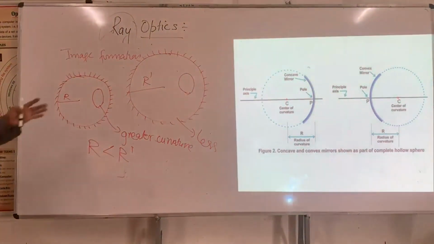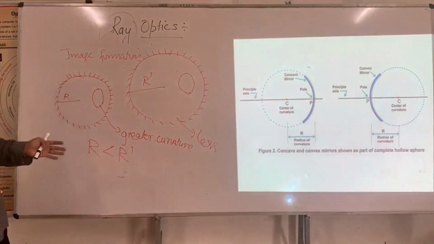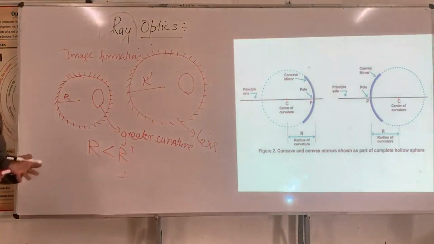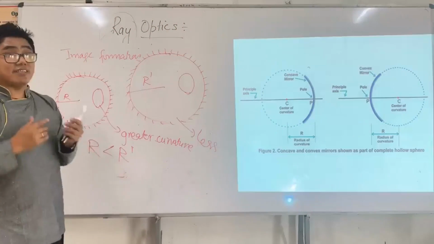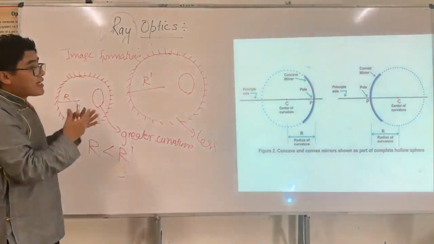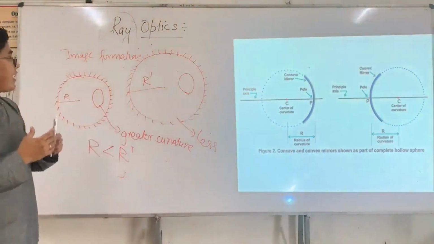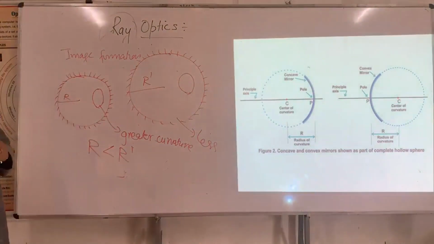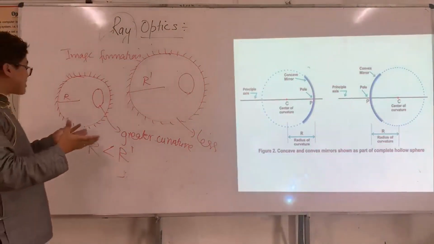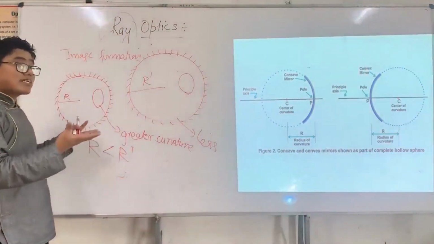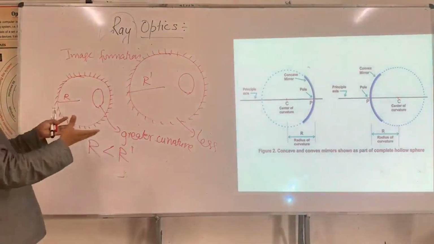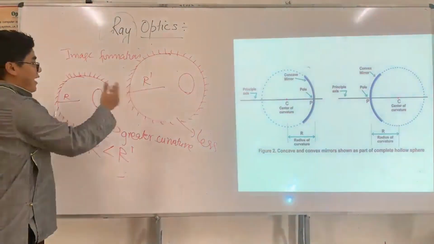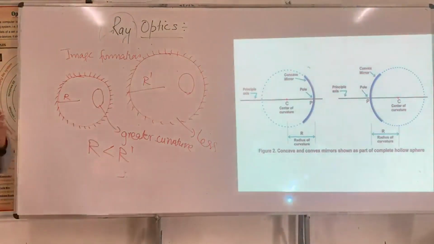So this is more curvature, and this is going to be less curvature. Therefore the curvature of a mirror, whether convex or concave, is defined by the radius of curvature. If the radius of curvature is smaller, then curvature is greater. If the radius of curvature is bigger, then curvature is going to be less.